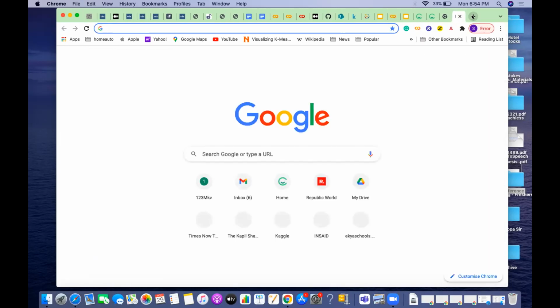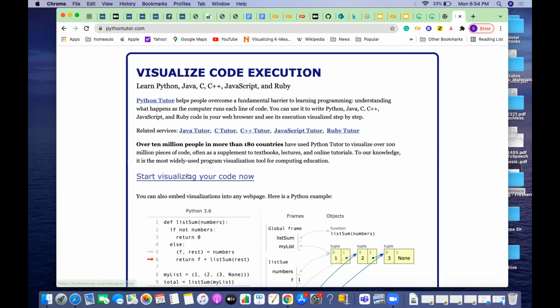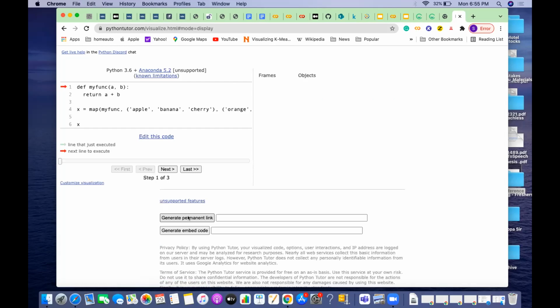Okay, visually we see how exactly this map function is executed. So we'll see how exactly this map function is executed. So if you type here, this is the first statement. I have created a function that takes 2 arguments.